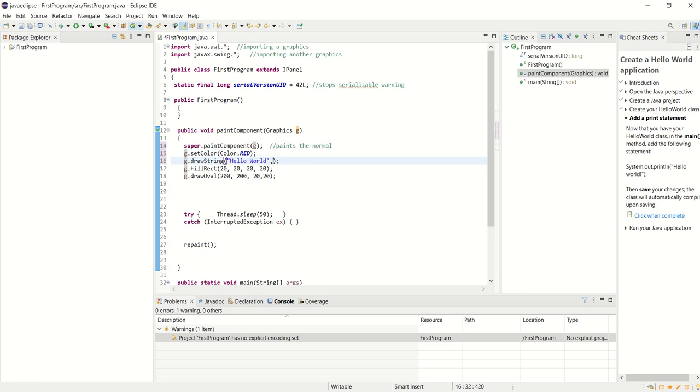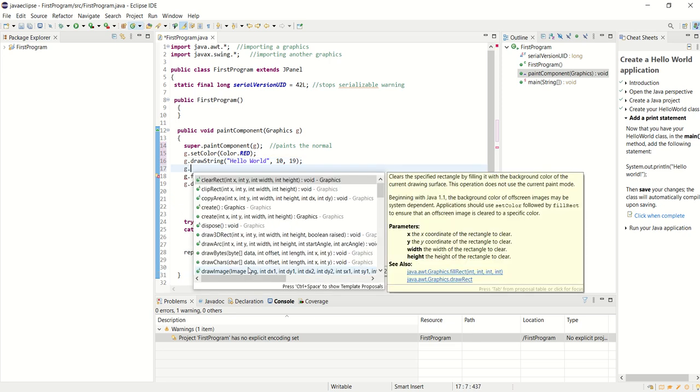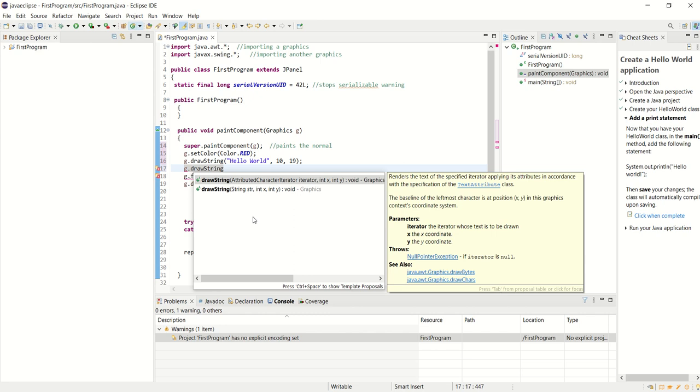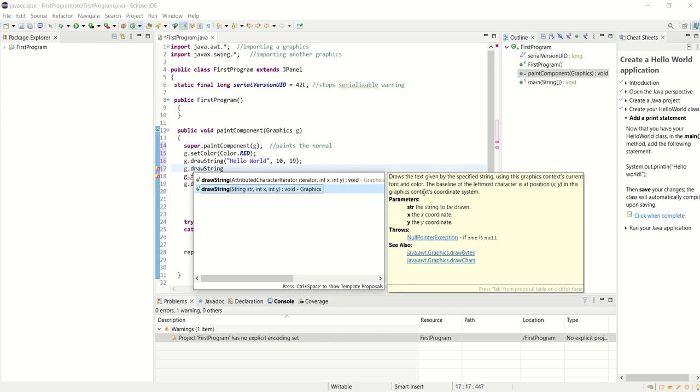And I think if I go comma, if I go here, g dot drawString, it's pretty neat. So you see how it says string, int x, int y? It actually tells me what it does, which is a great thing about Eclipse. It tells me what the function does and what I need to do, the x and y coordinates.